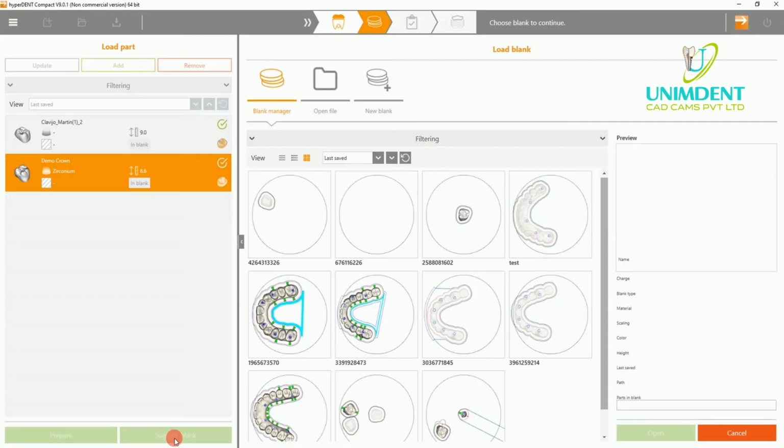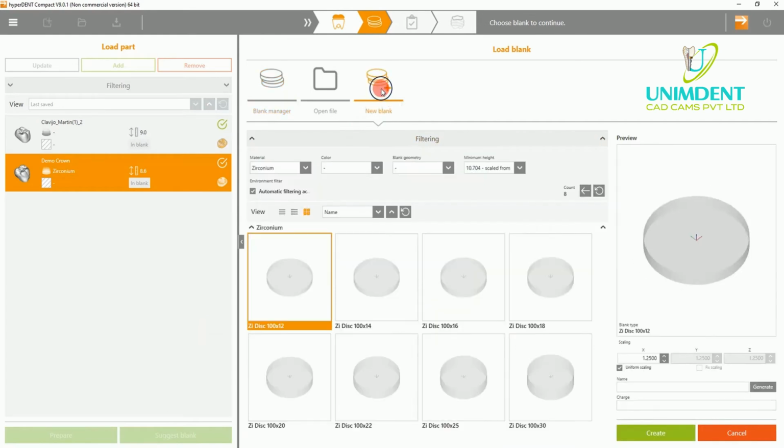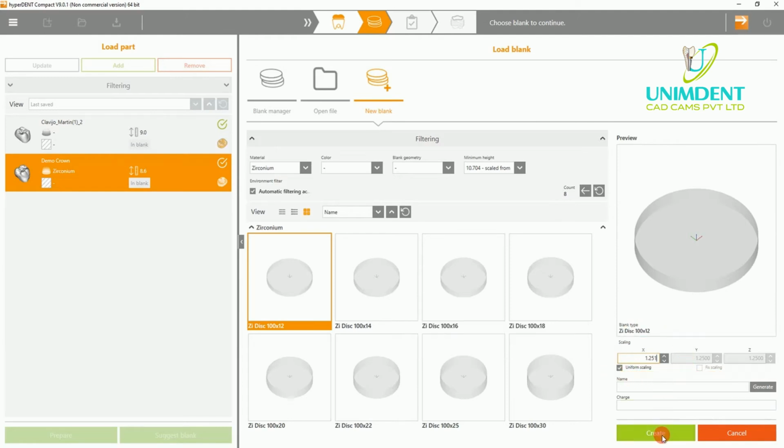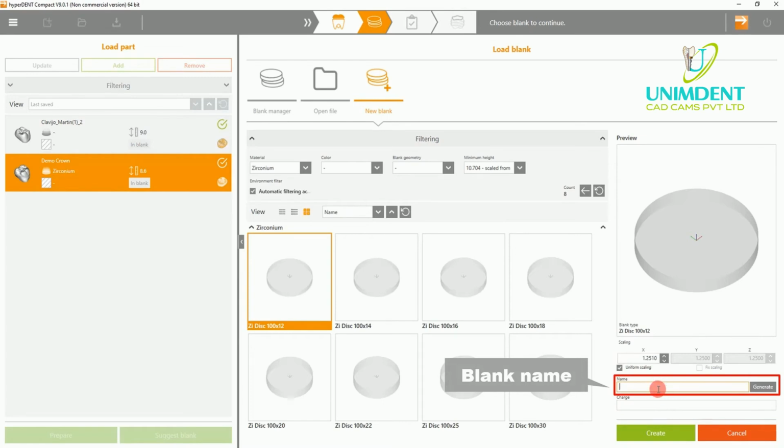In this case, we will be using a new blank. Underneath, you can choose not only the type of disc, but the sizing. If you do not like the preset sizes, on the right side, you can see the scaling factor, where you can customize and change the size. Underneath, you can change the blank name. In this case, we will be naming the blank Zirconia 12mm. Then select Create.